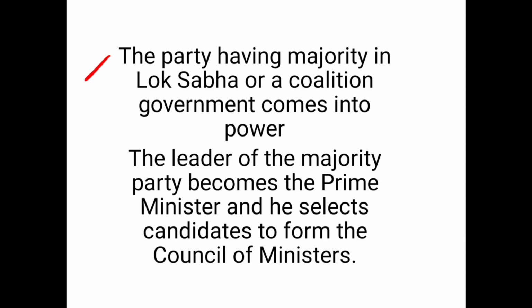Second, the party having a majority in Lok Sabha or a coalition government comes into power. Last point, the leader of the majority party becomes the prime minister and he selects candidates to form the council of ministers. Thank you.